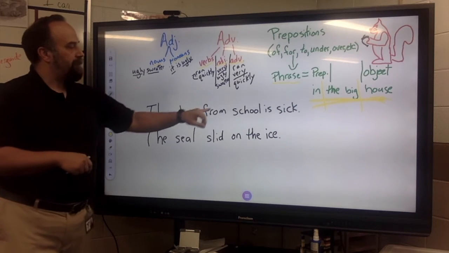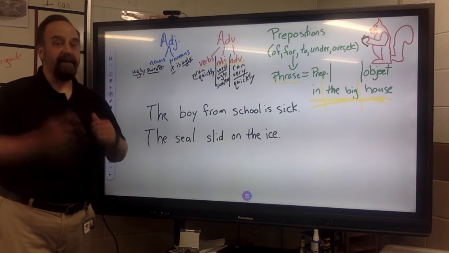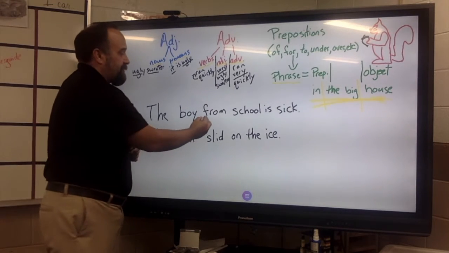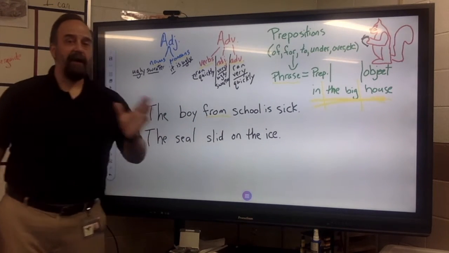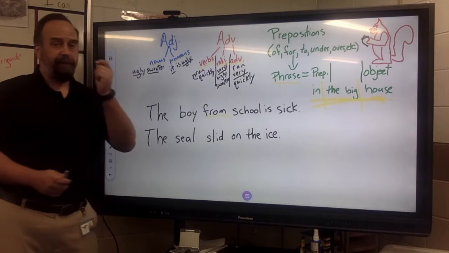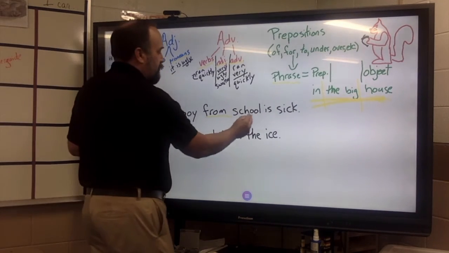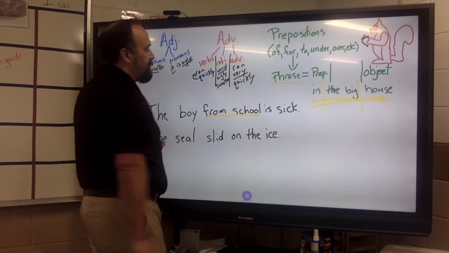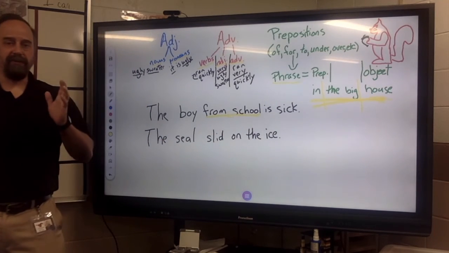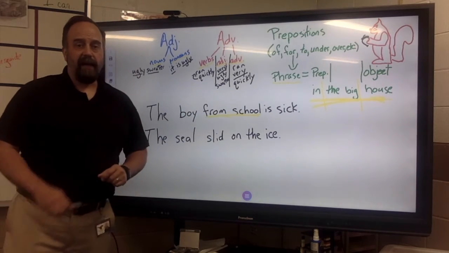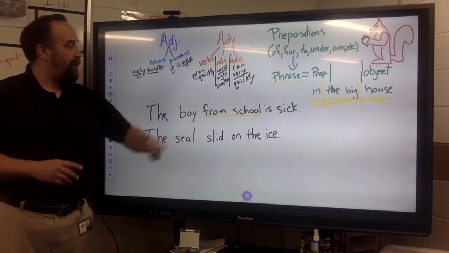So, the boy from school is sick. Now, let's look for a preposition. Very common preposition is from. So we ask, what is a prepositional phrase? The preposition and the object. From what? From school. So this is our whole prepositional phrase here. Not much to this sandwich, just the two pieces of bread, the preposition and the object. But we have our prepositional phrase.